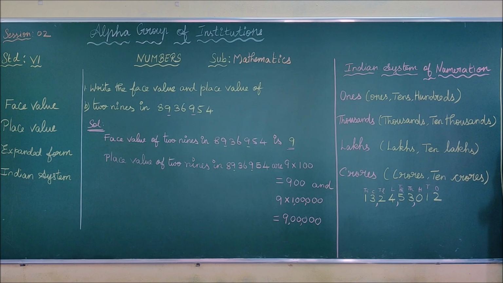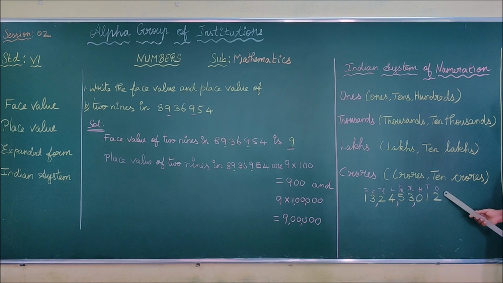You have to remember all these 9 place values in the Indian system of numeration. Before that, in the Indian system of numeration, you must know how to use the comma. We have already seen it in the previous class. Now we are going to recall it. How do you use the comma, children?